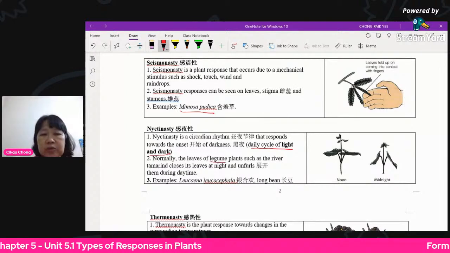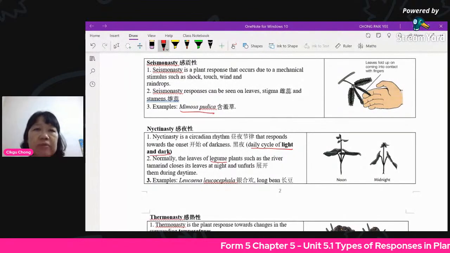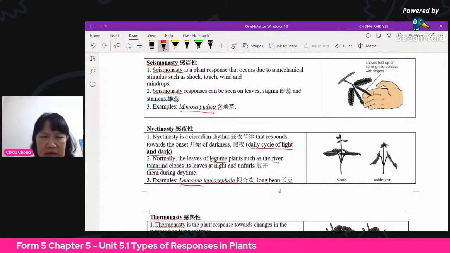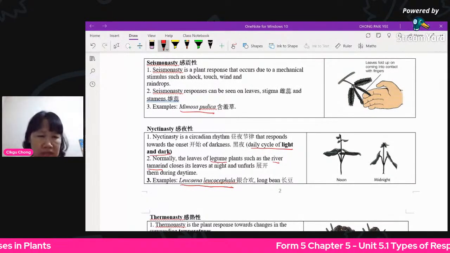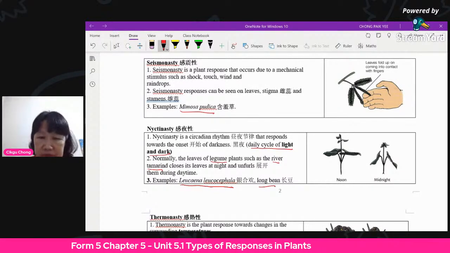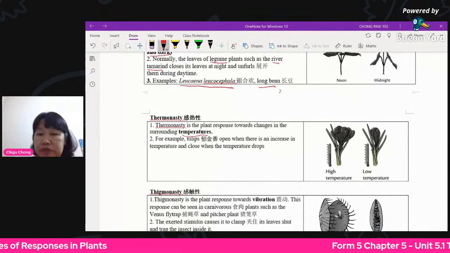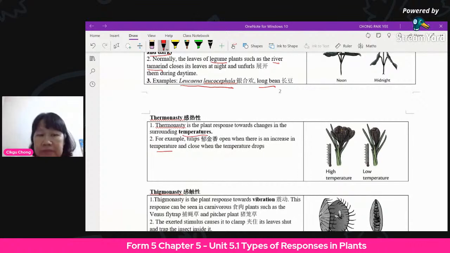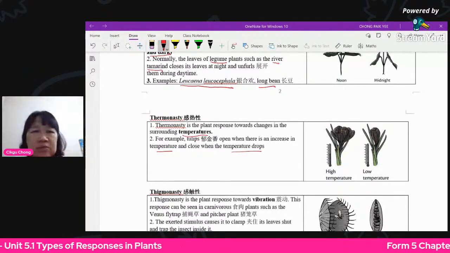So legume plants are those bean plants, that type of bean plant, right? And it's the river tamarind, Leucaena leucocephala. This is the same thing. River tamarind closes the leaves at night and opens them in the daytime. Okay, long bean as well. Examples are okay. Thermonasty. Temperature is the stimulus. So when there's an increase in temperature, it will open up. And then when the temperature drops and becomes colder, then the flower doesn't bloom very nicely. Okay, it's smaller.